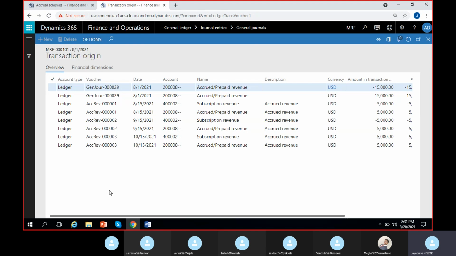Mostly for product sales, that 10 days or 5 days, they don't accrue. So if it is very long, then they will accrue. Okay. Yeah, I mean, they can also post it into accrued revenue and they can cancel it if the product is returned by the customer. No problem. So it all depends on how the company wants to post it or how your client wants to post it.